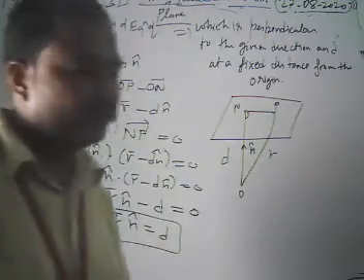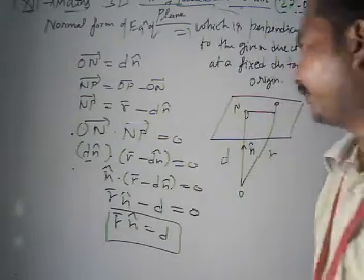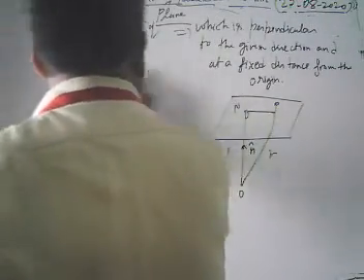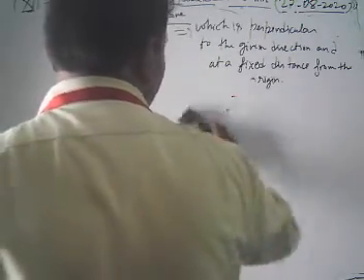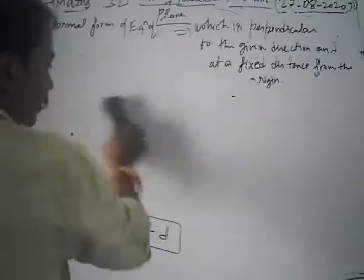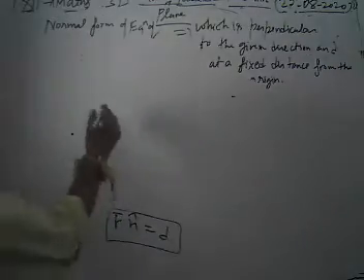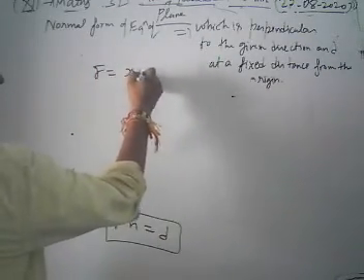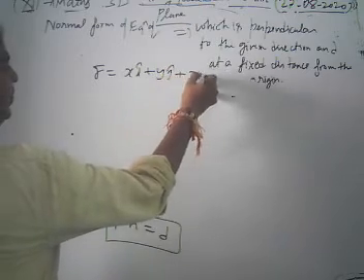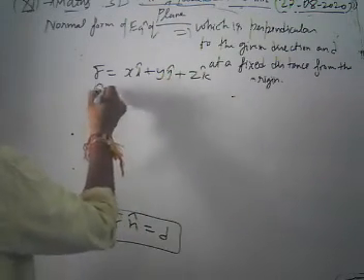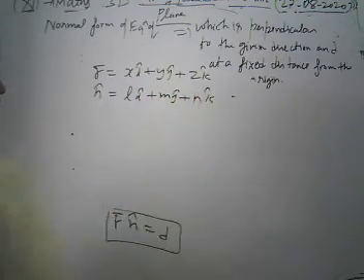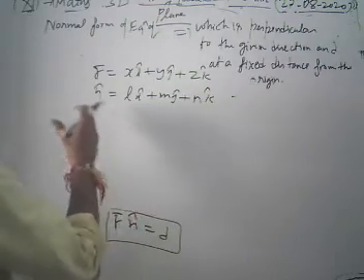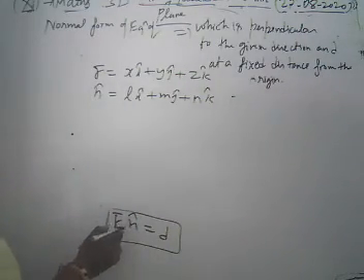Distance from the origin. Look, since we have our vector form, when our plane is perpendicular to a given direction and at a fixed distance from the origin, now we are going to convert it into Cartesian form. Just suppose our vector r is given by x i cap plus y j cap plus z k cap, and our n cap is given as the vector l i cap plus m j cap plus n k cap, where l, m, n are the direction cosines of n cap. Then when we put it here, what do we have?